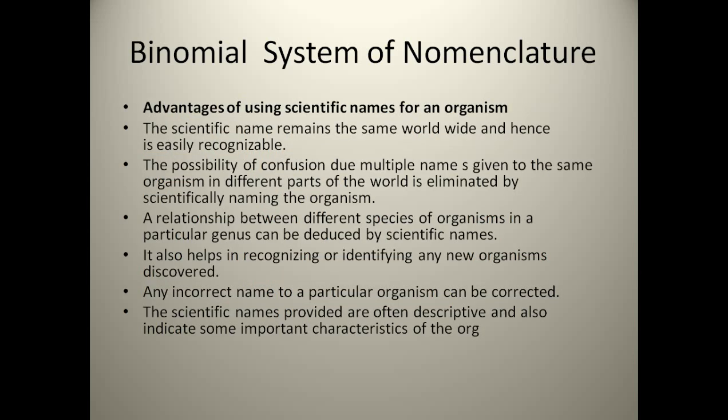Now, there are some advantages of using a scientific name for an organism. Why has it been given, and what are the advantages of this process? The scientific name remains the same worldwide, and hence is easily recognizable. Because if the doctor doesn't know your history, they are not able to find out what the problem is and where it is coming from.